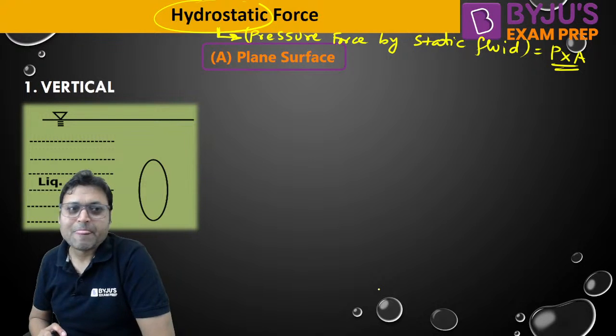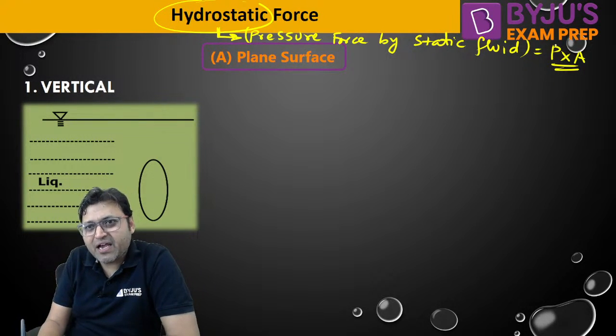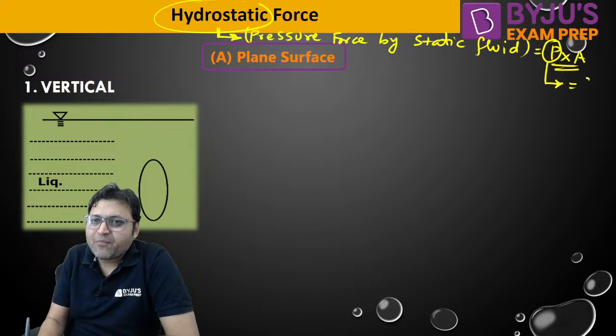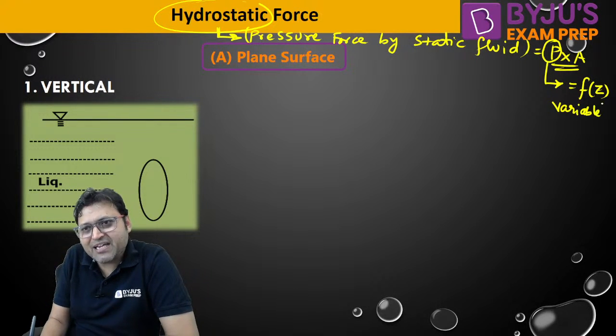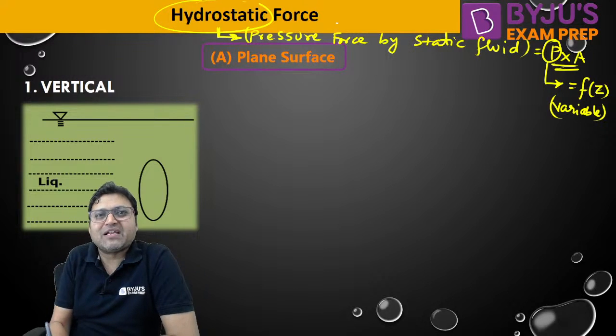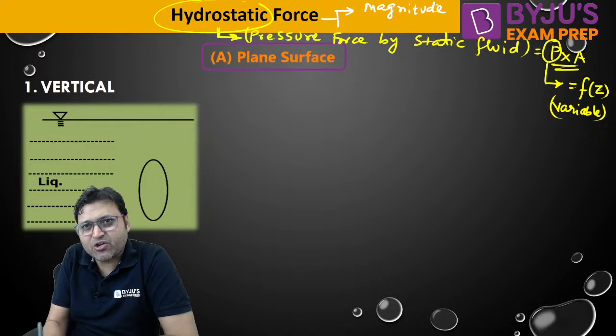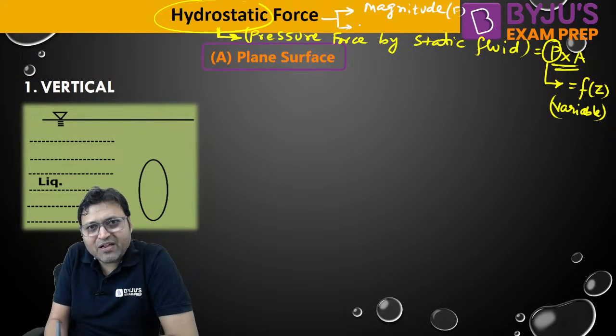But the problem with pressure force is that we can calculate pressure into area, but pressure is varying linearly with depth. Pressure is a function of Z. It is variable. Because pressure is a variable parameter, that is why we need to go for integration. So in hydrostatic force, we will calculate the magnitude, and then we will also calculate the point of application.